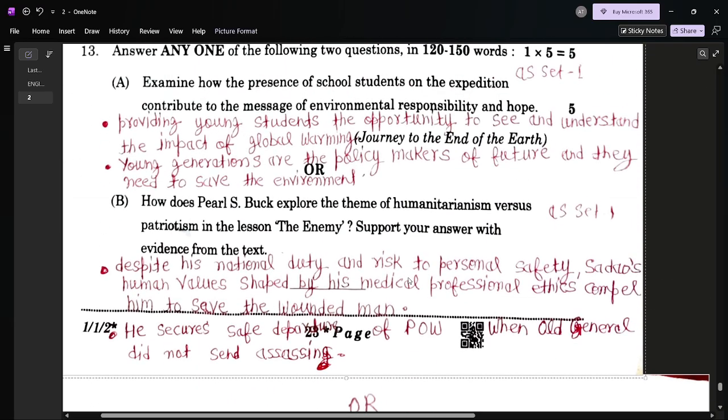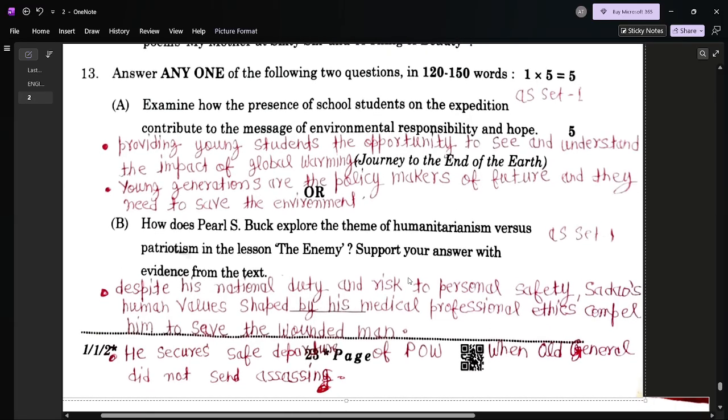The last question of this paper, question number 13, carries 5 marks, word limit 120 to 150 words, and these two questions have been asked from the Vistas book. Examine how the presence of school students on the expedition contributes to the message of environmental responsibility and hope. Journey to the End of the Earth, Tishani Doshi.